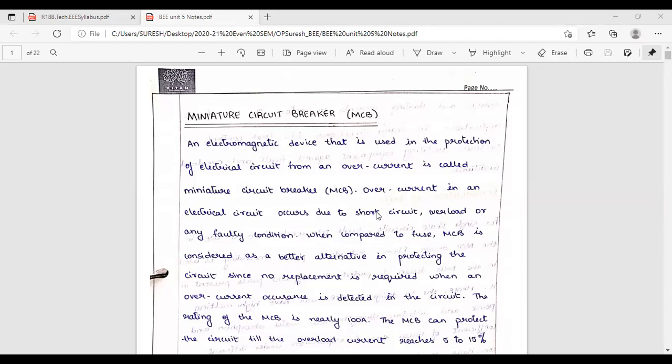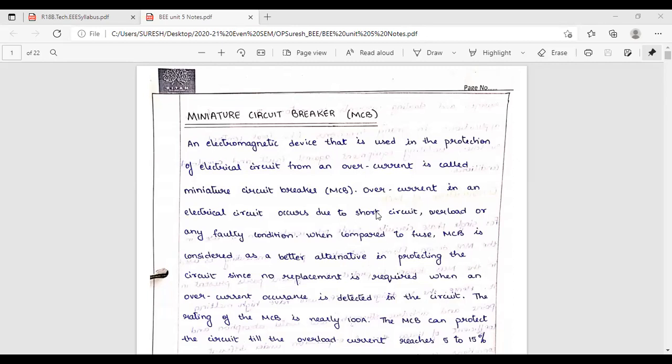See here. Suppose in your house we are switching on, we are having tube lights and fans. Suppose in your house you are having 10 fans. If you switch on one fan, let us take it is drawing 1 ampere current. If you switch on two fans, current will increase or decrease? Increase, sir. Current will increase. Suppose a maximum current in your house you are getting 5 ampere. If you switch on 5 fans, 5 ampere it is drawing.